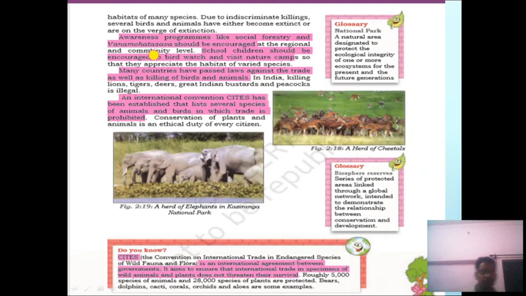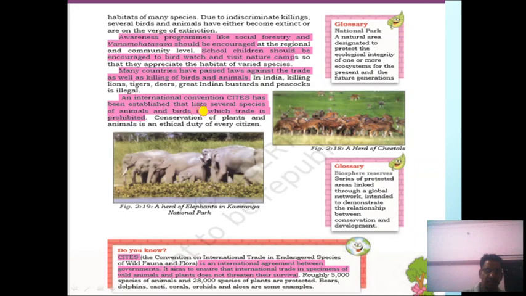So awareness programs like social forestry and Van Mahotsav should be encouraged at regional and community levels. School children should be encouraged to bird watch and visit nature camps so that they appreciate the habitat of the varied species. Many countries have passed laws against the trade as well as the killing of birds and animals. In India, killing of lion, tiger, deer, great Indian bustards, and peacock is illegal.